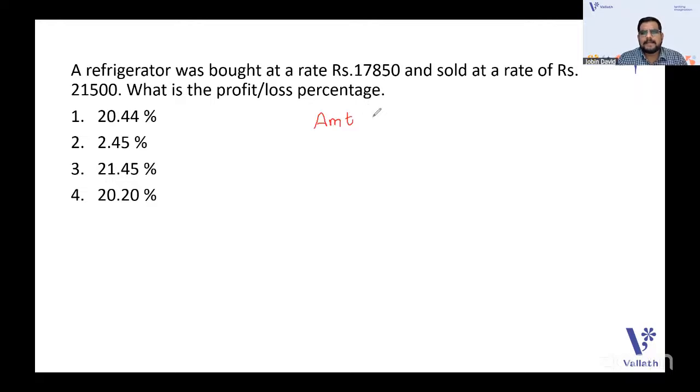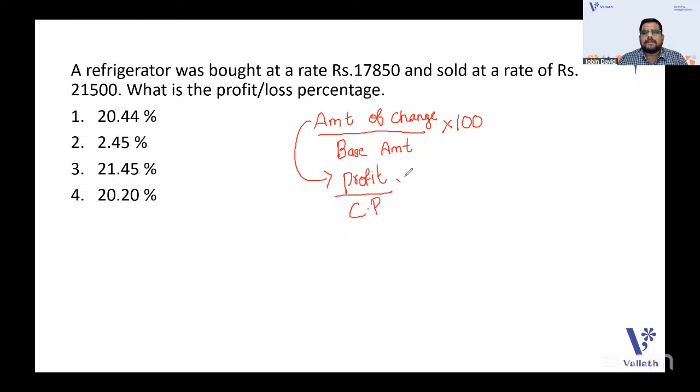Every time it's the amount of change by the base amount into 100 that gives you the profit percentage. This is the formula for increase or decrease percentage. It can be used for profit or loss percentage too. Amount of change by the base amount. Here the amount of change goes with the profit. This is called the profit. What will be the base amount? Every time it will be CP into 100. This is a basic formula: profit by CP into 100.